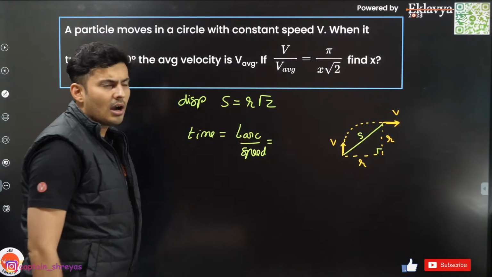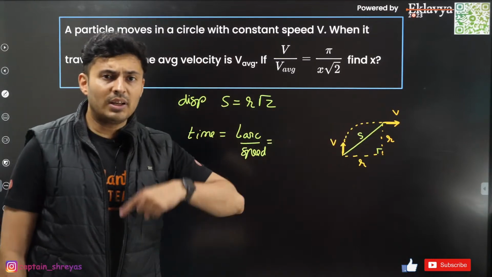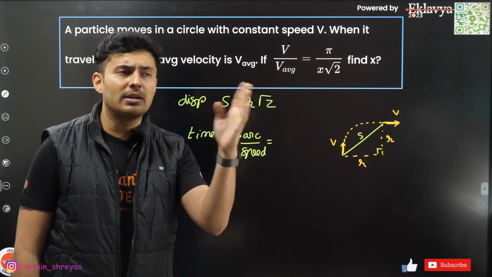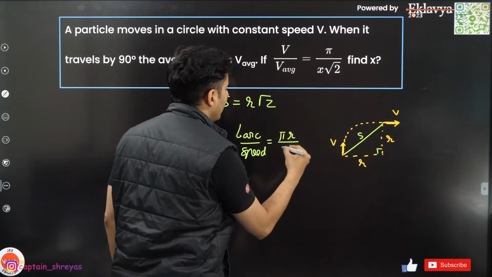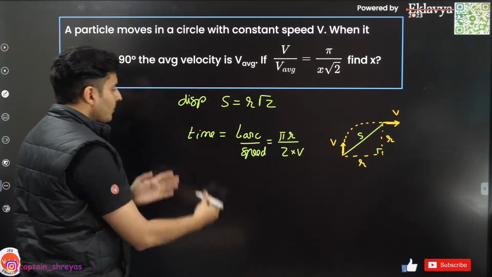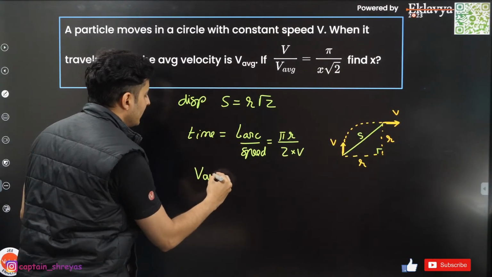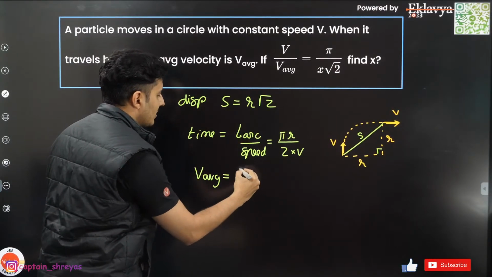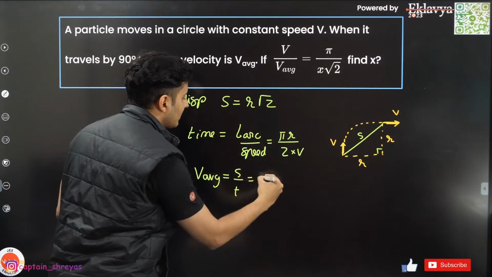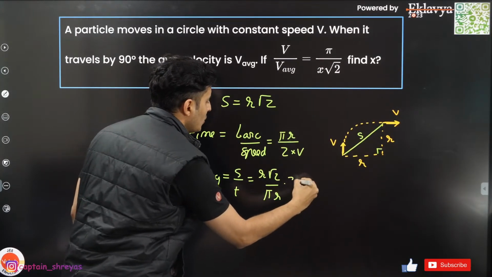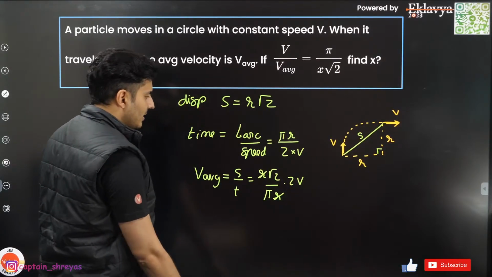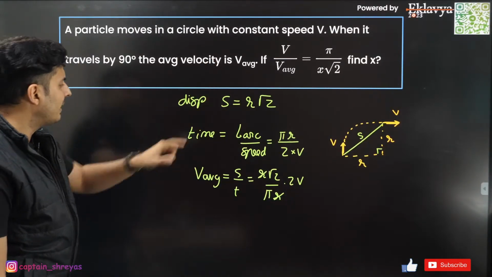What is the length of that arc? Total circumference 2 pi r. 2 pi r is 4 parts, pi r by 2. So this is basically pi r by 2. Speed is basically v. So now average velocity is nothing but the displacement by time. Displacement is r root 2. Time is nothing but pi r, and you will have 2v over here. R will cancel.